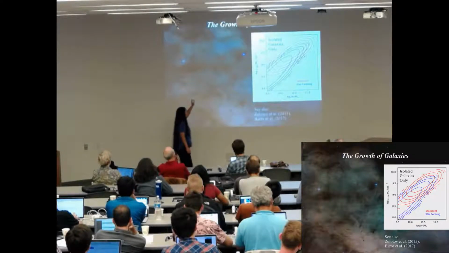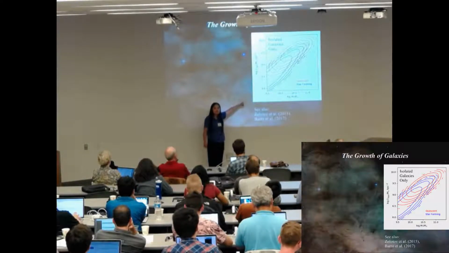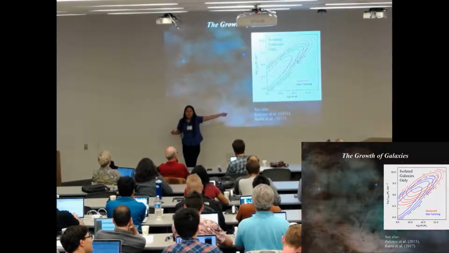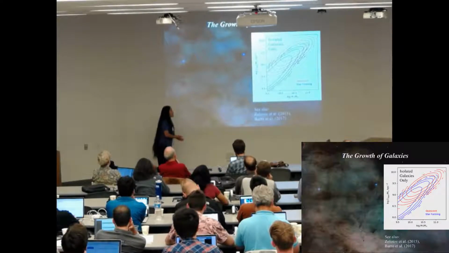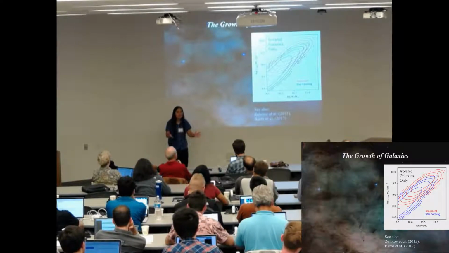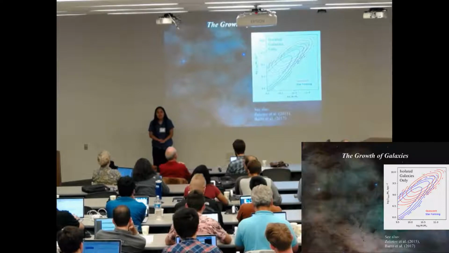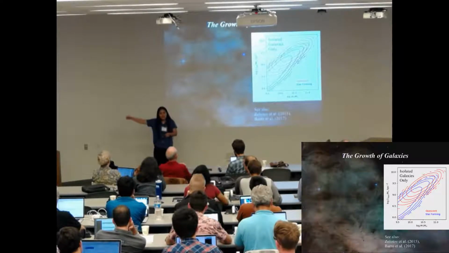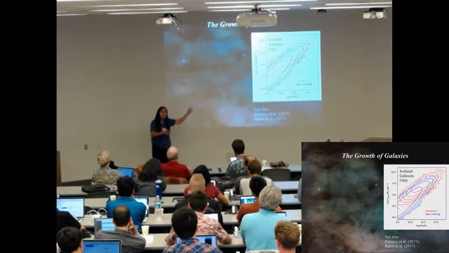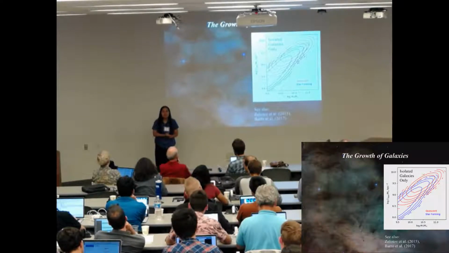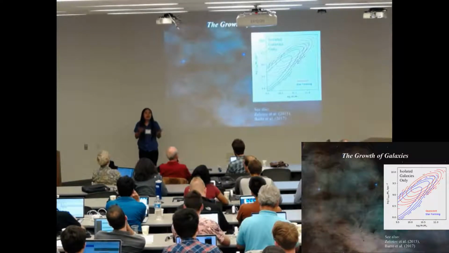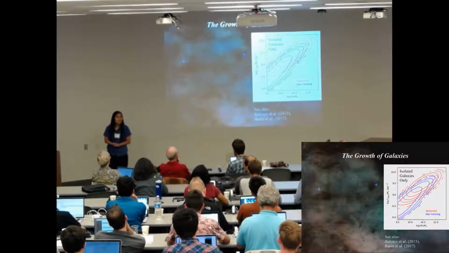By the way, I am using the density within a physical scale instead of a scale radius. And I know I'm preaching to the choir about this a little bit here in Santa Cruz, but the reason why we choose sigma 1 instead of sigma e is because sigma e responds to things that happen in the insides, but it also responds to things that happen in the outsides. Sigma 1, more or less, only responds to things that happen in the inside, so sigma 1 is a good measure of compaction events, or compaction effects.